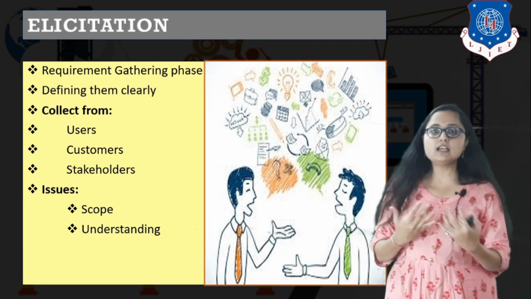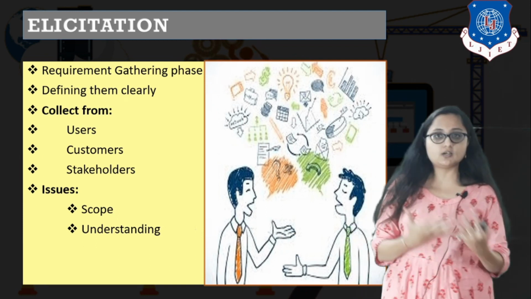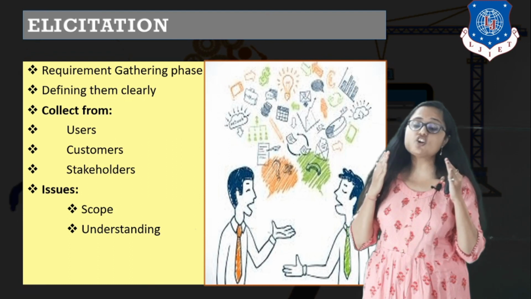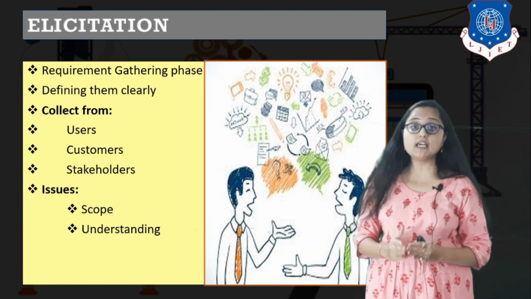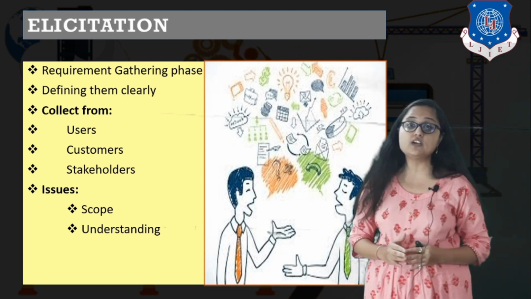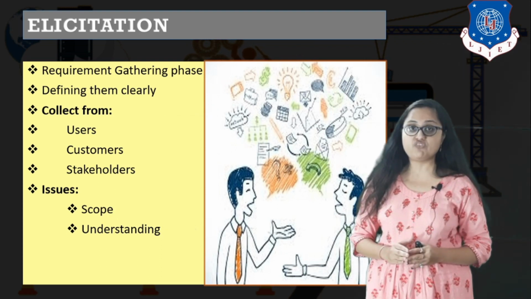So there may be an understanding problem between the customer and the developer, which obviously will persist till the end of your project. If not taken into consideration in the elicitation phase, it will surely propagate to the next phases.